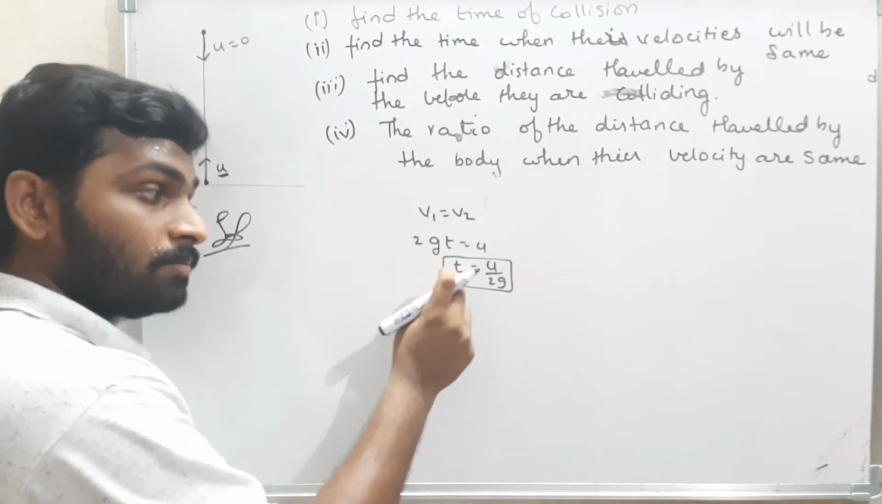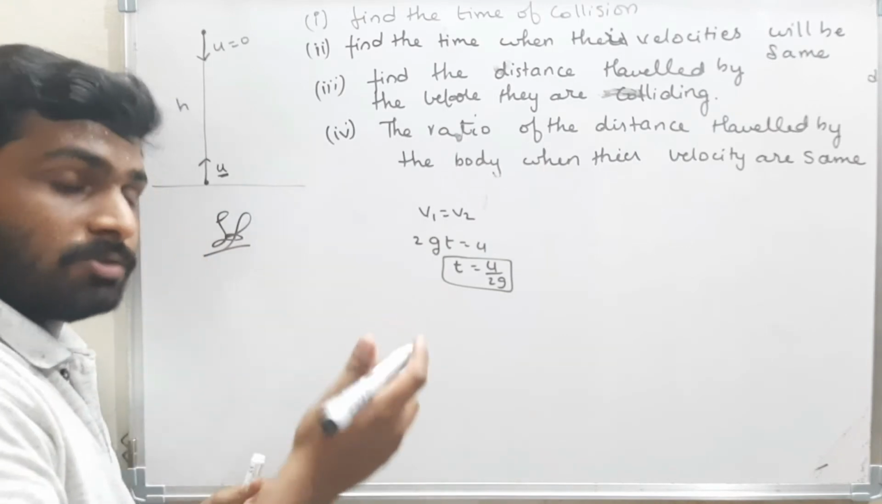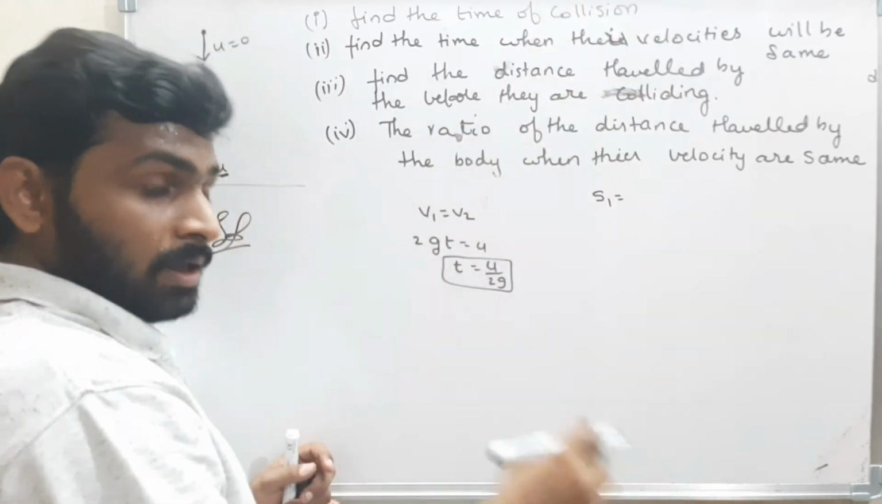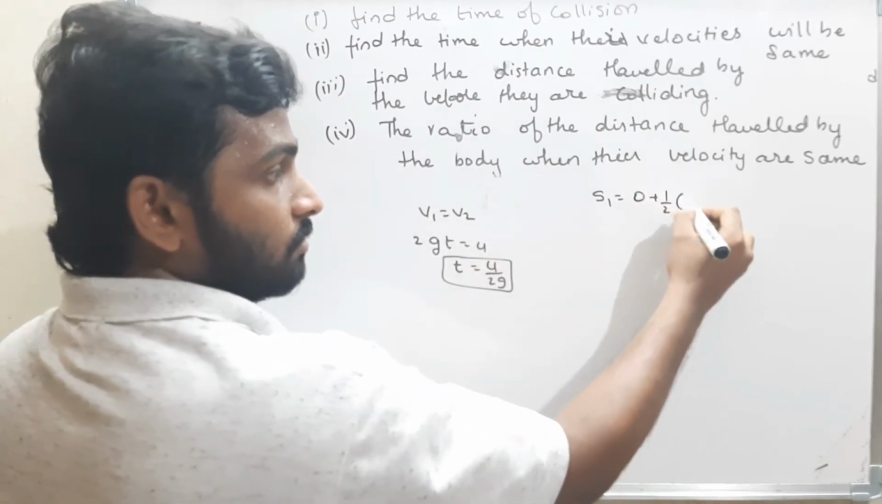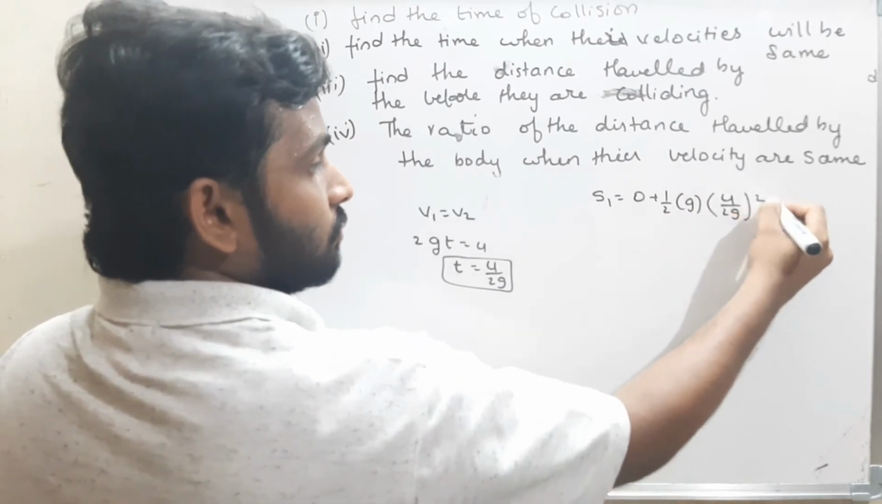Now in this time, what is the distance travelled by the body 1? What is the distance travelled by the body 2? They told to find the ratio. Assume s1 is the distance travelled by the body 1. In this time, how much? Initial velocity is 0 plus half into g into what is the time? u by 2g whole square.